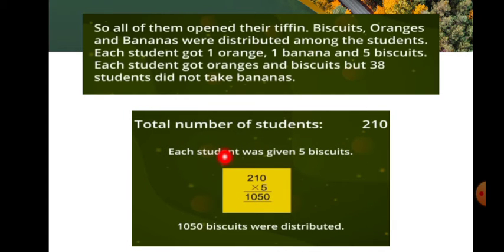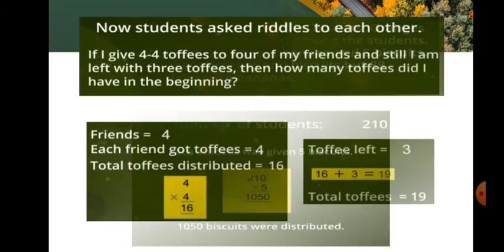So each student was given 5 biscuits. Let me divide 5 biscuits for 210 students. So 210 into 5. So we have to multiply 5 with 210. 5 into 0, 0. 5 into 1, 5. After that 5 into 2, 10. So 1050 biscuits were distributed for 210 students.